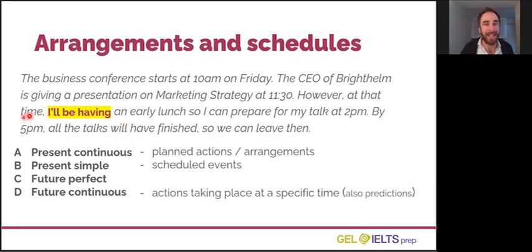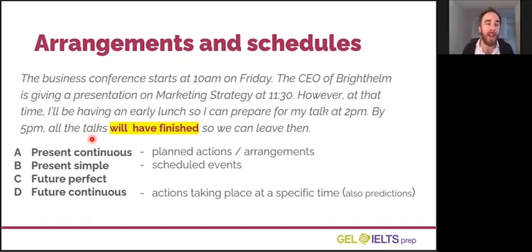So at that time, which is 11:30, however, at that time, I'll be having lunch. So at the moment of 11:30, I will be in the middle of my lunch eating process. So that action will be happening at that time. This double L there is the modal verb will.